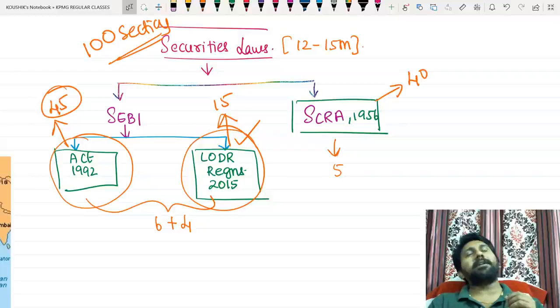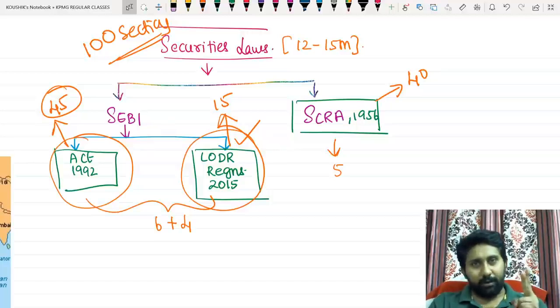"Sir, I already completed SFM." Okay, now ask yourself: do you know who is a stockbroker? Who is a sub-broker? Who is a depository? Who is a depository participant? Who is an underwriter? Who is a sponsor? Who is a trustee to the trust deed? What is a collective investment scheme? What do you mean by a real estate investment trust? What is a business trust? What is an alternative investment fund? If all these questions are unanswered, then you didn't know what SFM is all about.